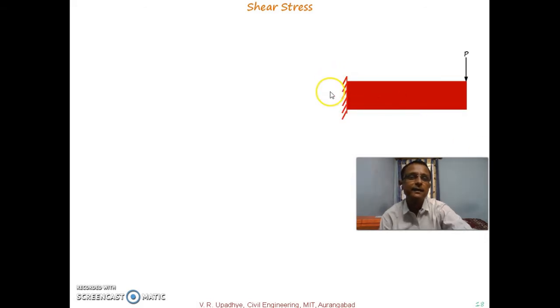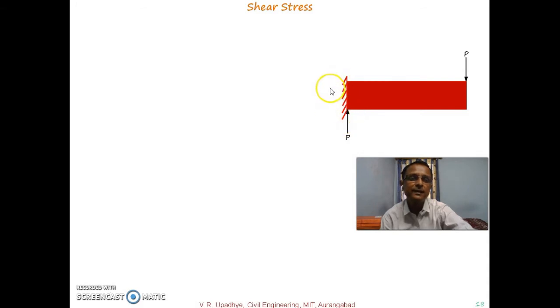Try to understand with this cantilever beam. This is the free end and this end is fixed, and at the free end a point load P is applied. You know we discussed in first year in engineering mechanics that we will have two reactions over here, one vertically upward and another a moment as a reaction. But now don't go into this discussion. We will consider this P as a reaction over here.